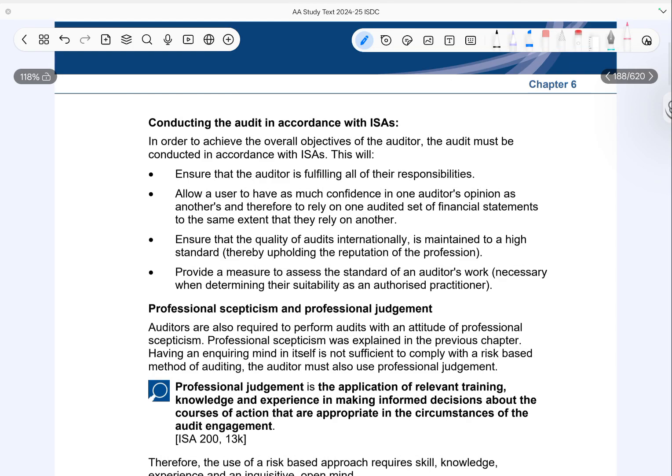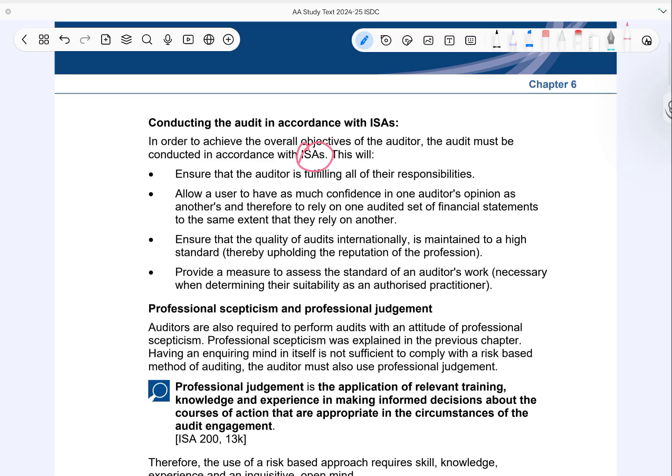In order to achieve the overall objectives of the auditor, the audit must be conducted in accordance with ISAs. This ensures that the auditor is fulfilling all of their responsibilities properly. It also means that users can rely on the auditor's opinion in the same way as another, creating consistency and trust in audited financial statements. Following ISAs also helps maintain a high standard of audit quality globally and protects the reputation of the profession. In addition, ISAs provide a benchmark to assess the quality of an auditor's work.